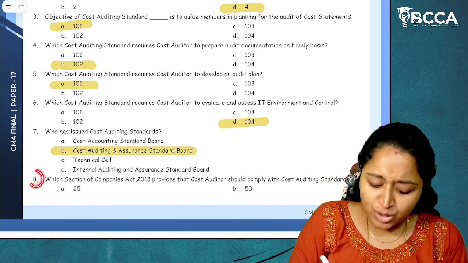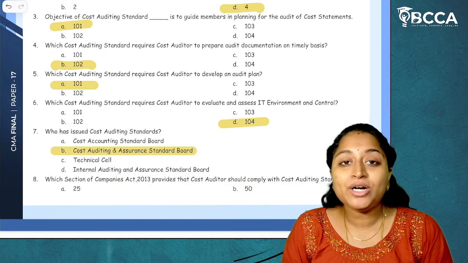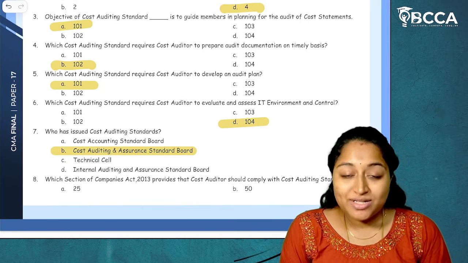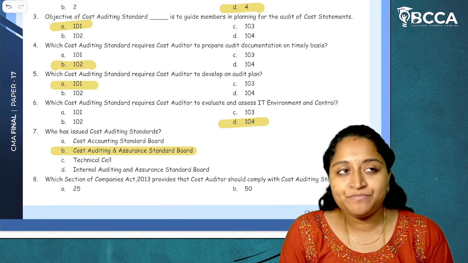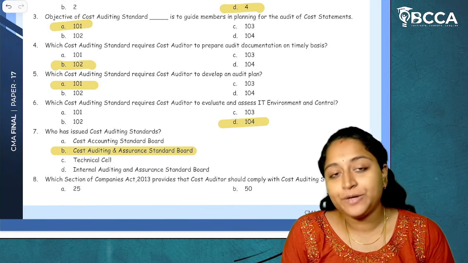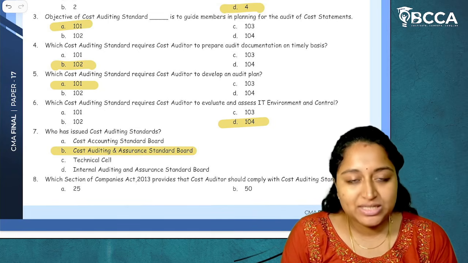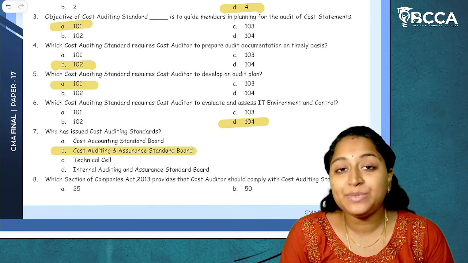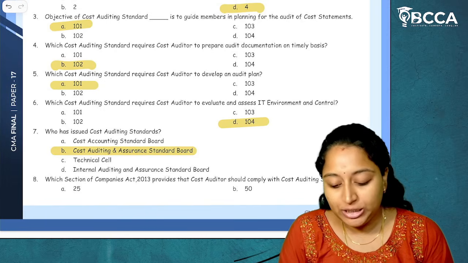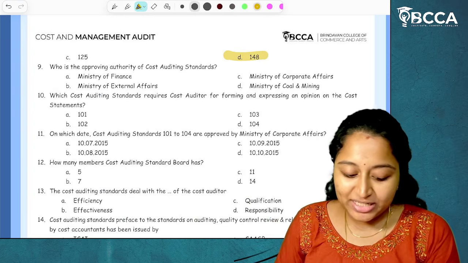Then, question number 8. Which section of Companies Act 2013 provides that the cost auditor should comply with the cost auditing standards? Section 148 subsection 3 tells that only a cost auditor who is a cost accountant in practice can be appointed by a board of directors as a cost auditor, and no other auditor can be appointed as a cost auditor. And the third point, whoever is appointed as a cost auditor shall comply with cost auditing standards. Now these three provisions are given under section 148 subsection 3, if you remember correctly. So the answer will be section 148. I hope it is clear.